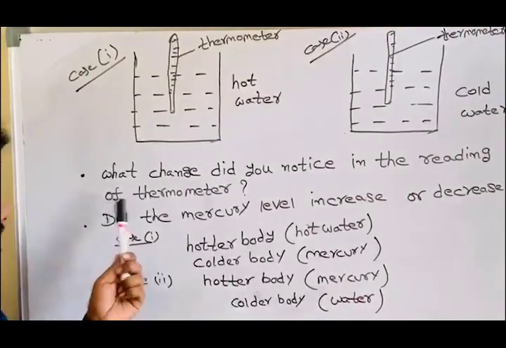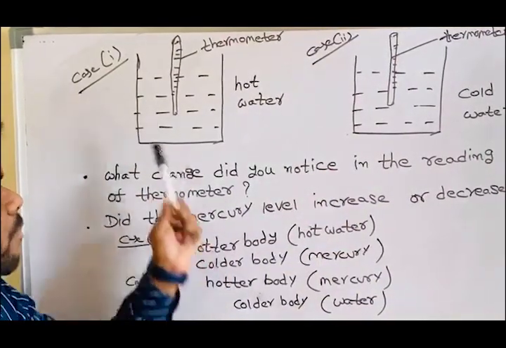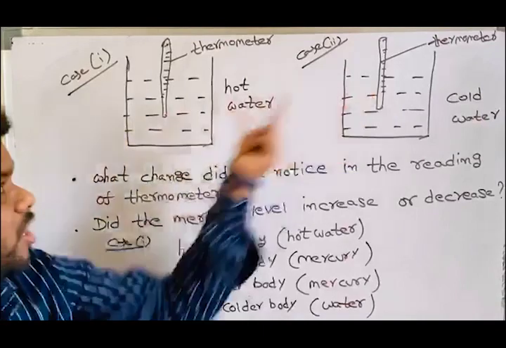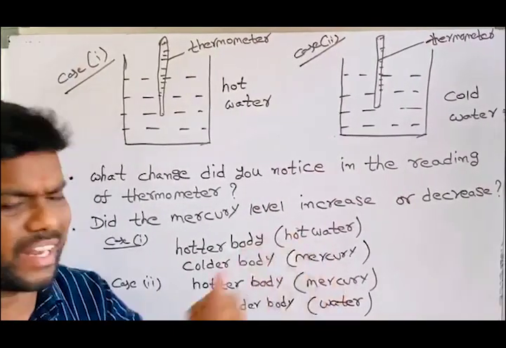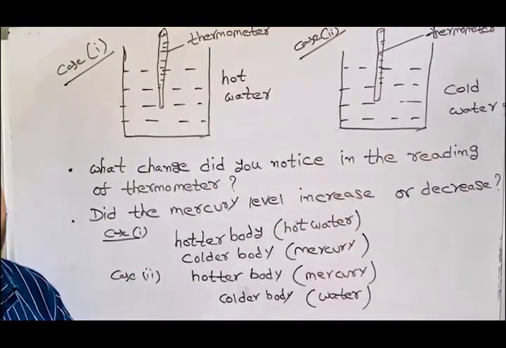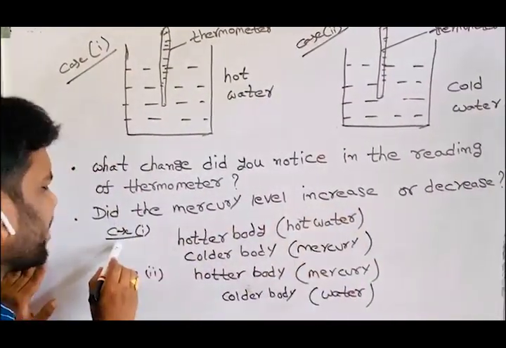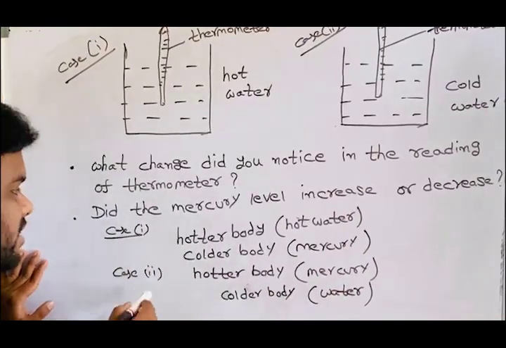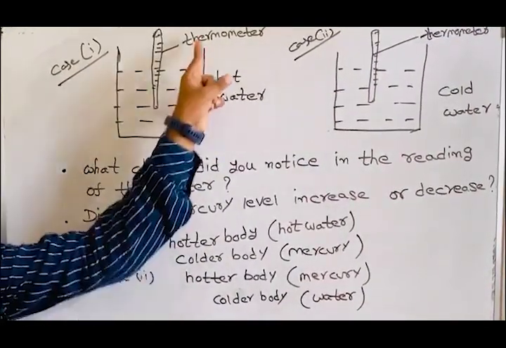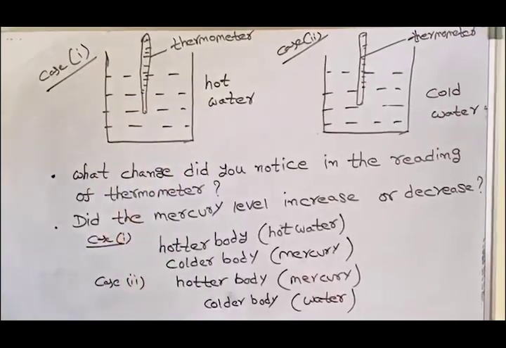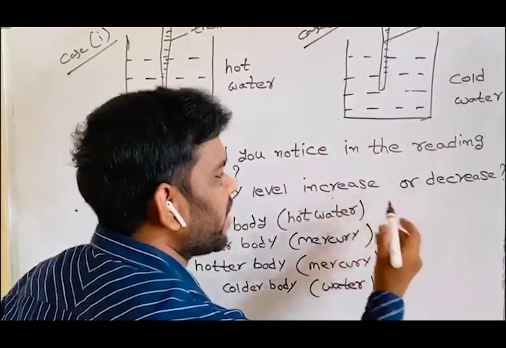So what is the first question? What change do you notice in the reading of the thermometer? It means in the mercury level, what changes? Yes, definitely it will change, either increase or decrease in mercury level. Okay, students? Okay, another: did the mercury level increase or decrease in case 1, case 2? For example, in case 1, hot water with the thermometer kept in it, does the mercury level of the thermometer increase or decrease?